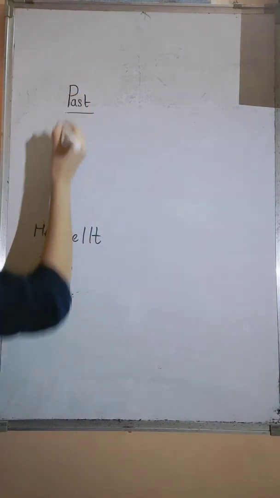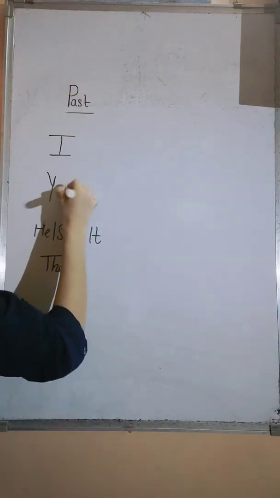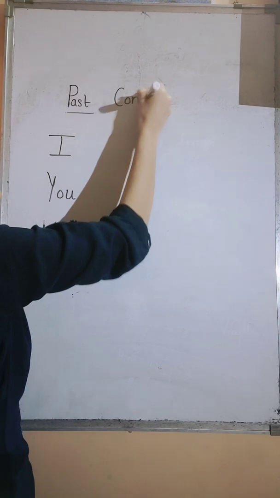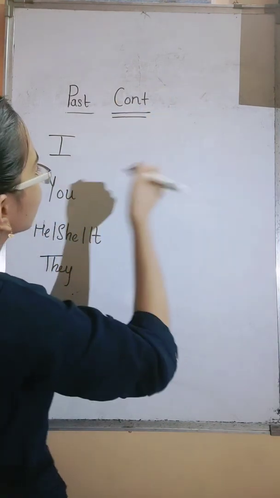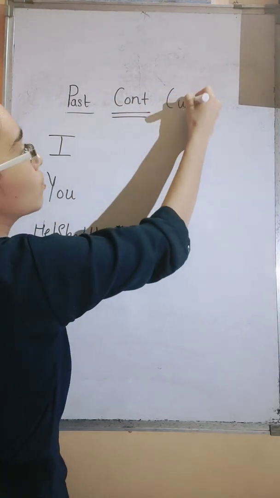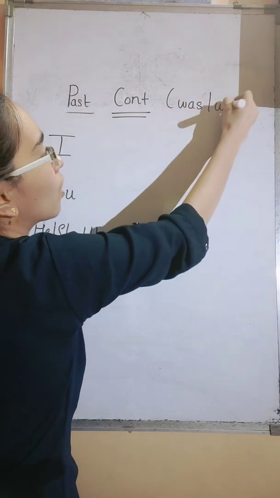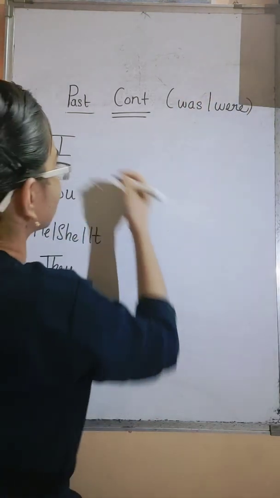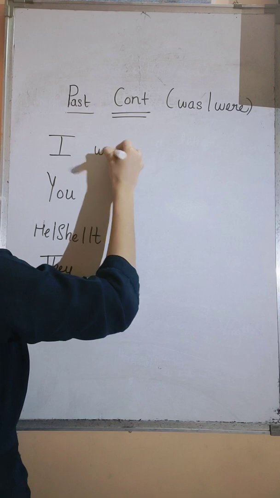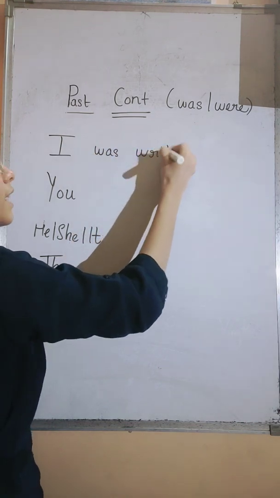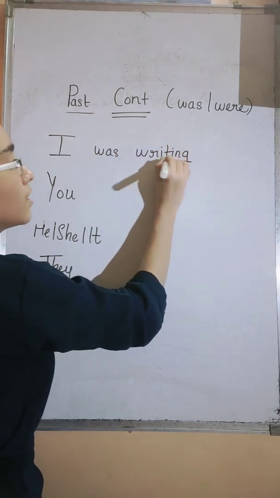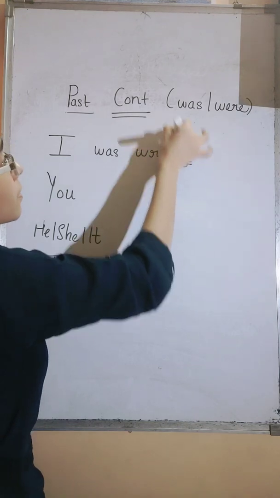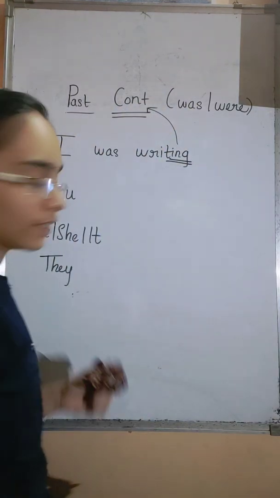After simple past comes past continuous, and for that we are going to use two words, was or were. Let's see its use. I was writing a letter. Here you will use ing because it is a continuous tense.